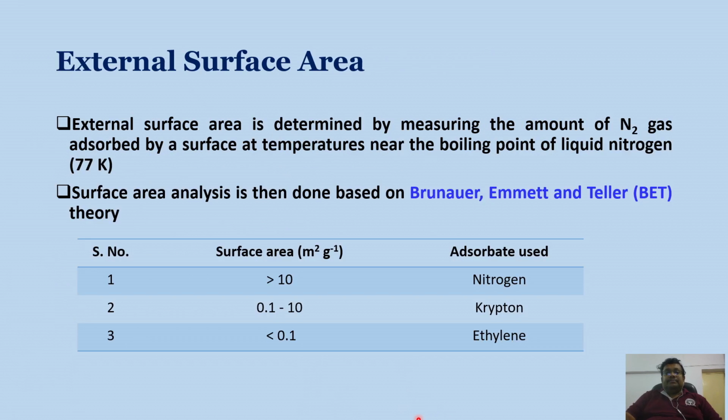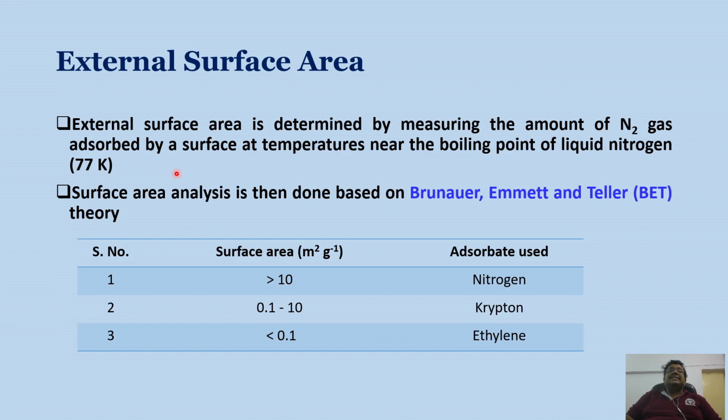Okay, so this external surface area, how do we measure it? There are some methods. External surface area is determined by measuring the amount of nitrogen gas adsorbed by a surface at a temperature near the boiling point of liquid nitrogen. So this external surface area is basically determined in the laboratory by measuring the amount of nitrogen gas adsorbed by a surface at a temperature near the boiling point of liquid nitrogen.